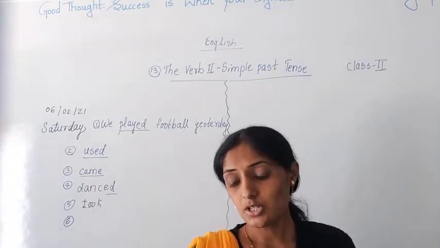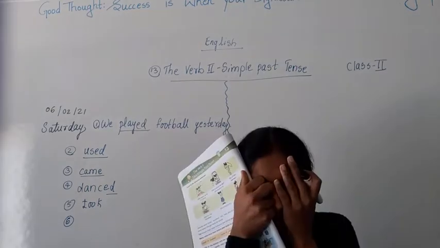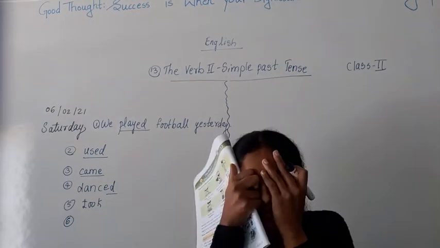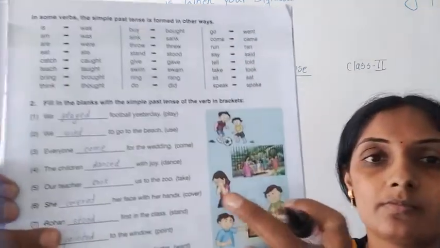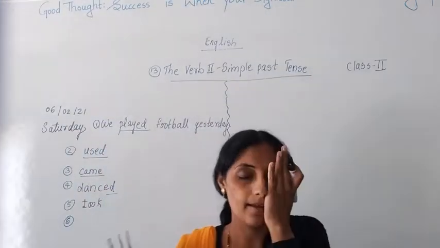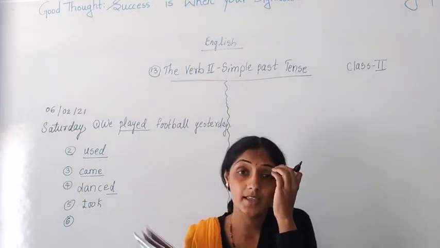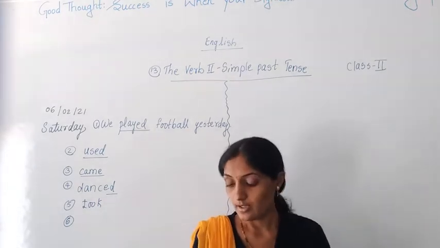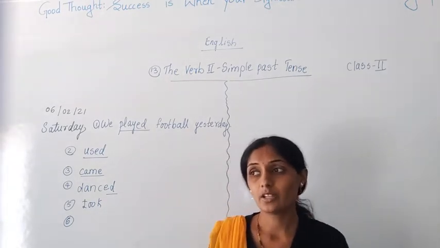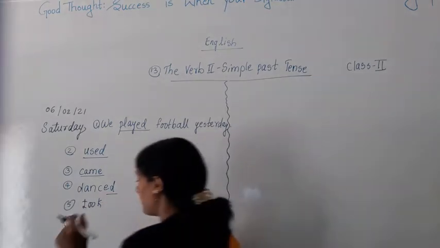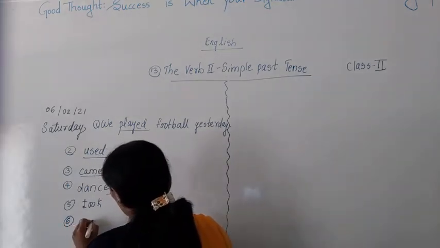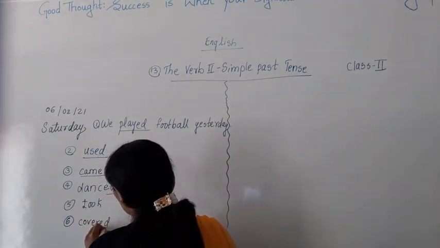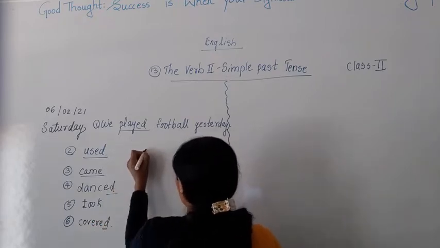Sixth one, she dash her face with her hands. What has she done? In the picture it is shown. She has put her hand on her face. What has she done? She has covered her face. In brackets the verb which is given is cover. So we have to add only d. Covered.